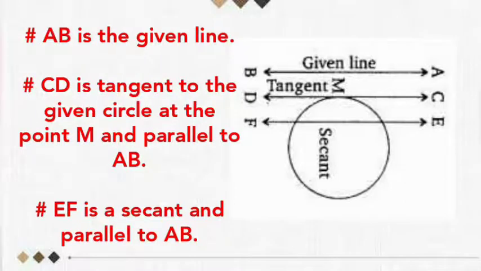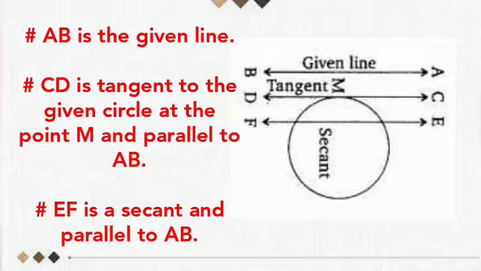Now see the answer. AB is the given line. You are going to draw two lines, one must be a tangent and one must be a secant. CD is a tangent to the given circle at a point M and parallel to AB.